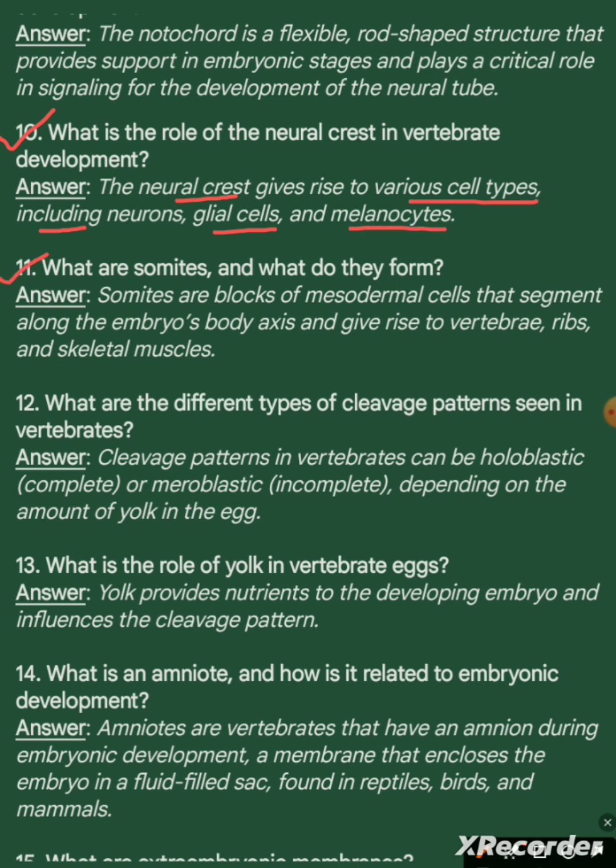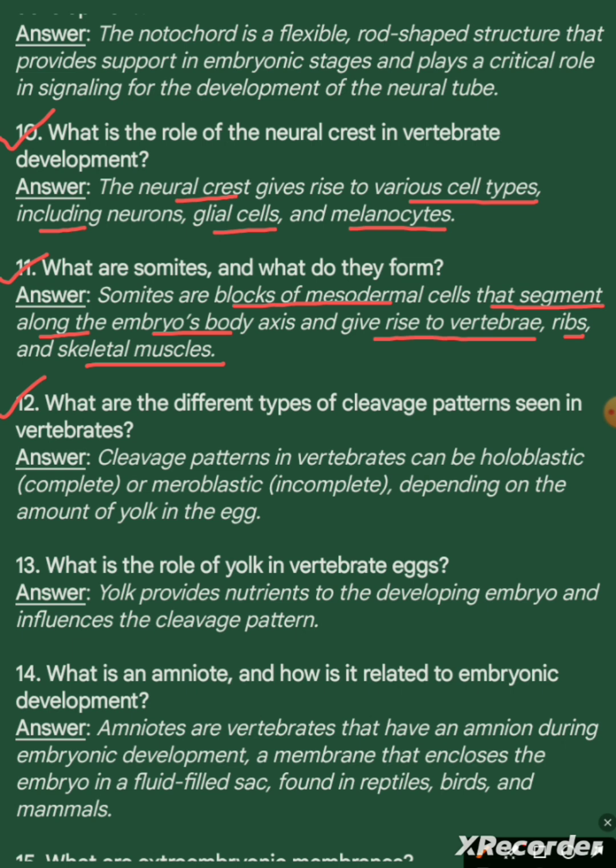Question 11. What are somites and what do they form? Answer. Somites are blocks of mesodermal cells that segment along the embryo's body axis and give rise to vertebrae, ribs, and skeletal muscles.